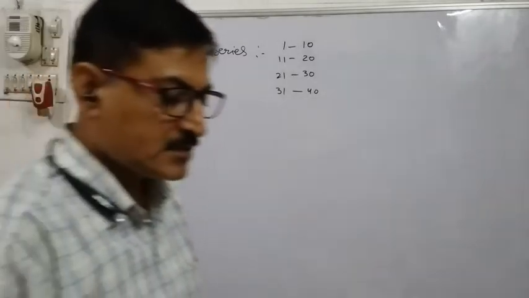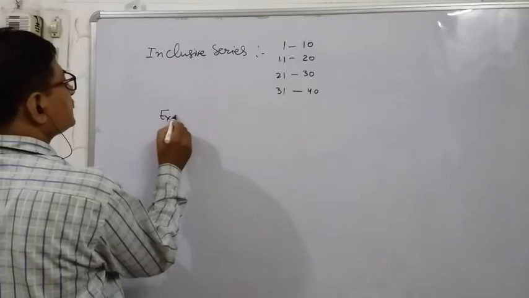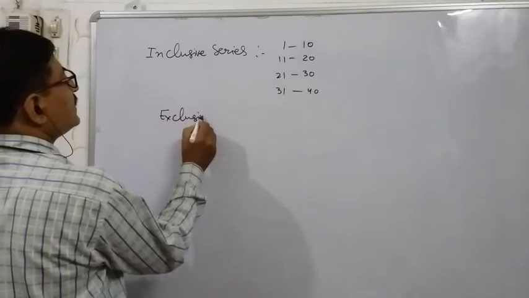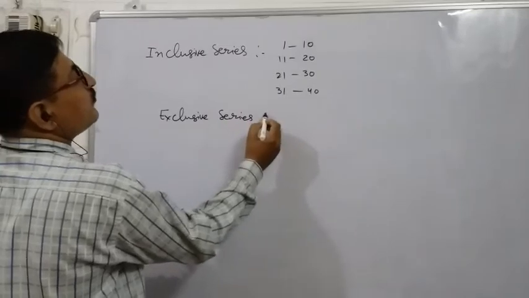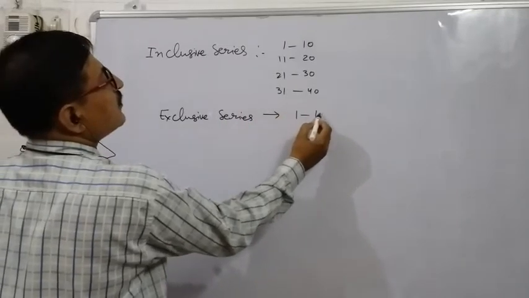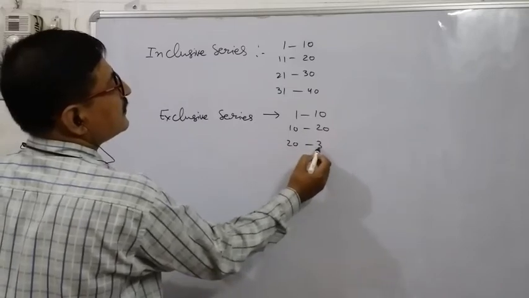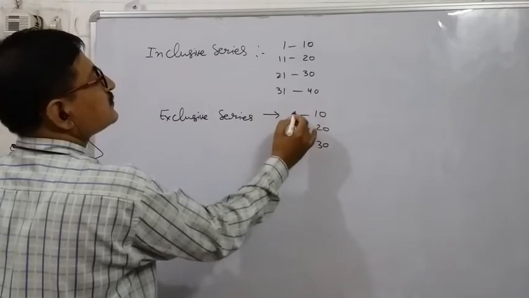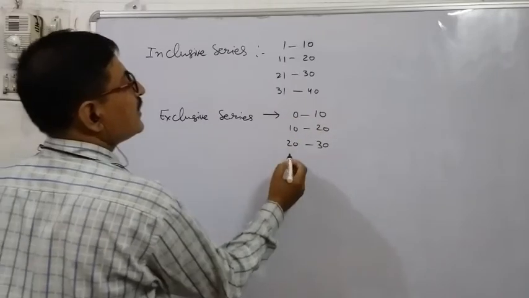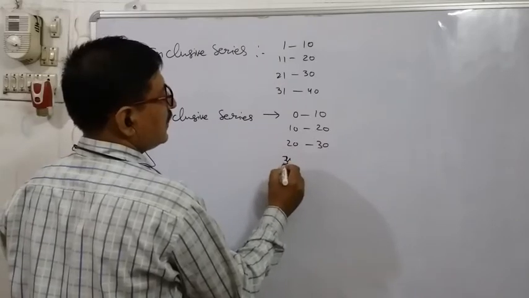Now next is the exclusive series. Another name of the exclusive series is the continuous series. Here the data is like 0 to 10, 10 to 20, 20 to 30, 30 to 40.